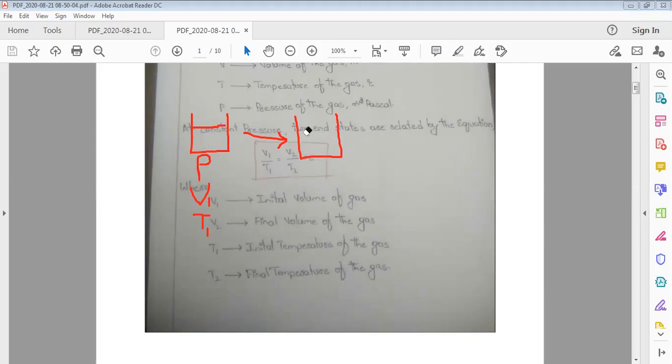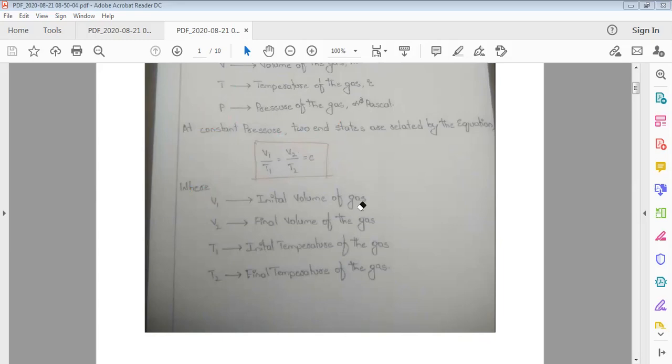After heating, the pressure remains constant and the volume changes from V1 to V2, and the temperature changes from T1 to T2. So this is the process.